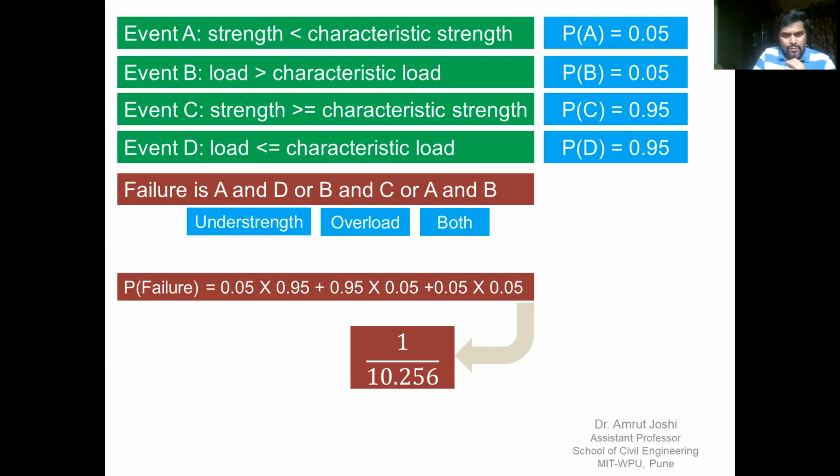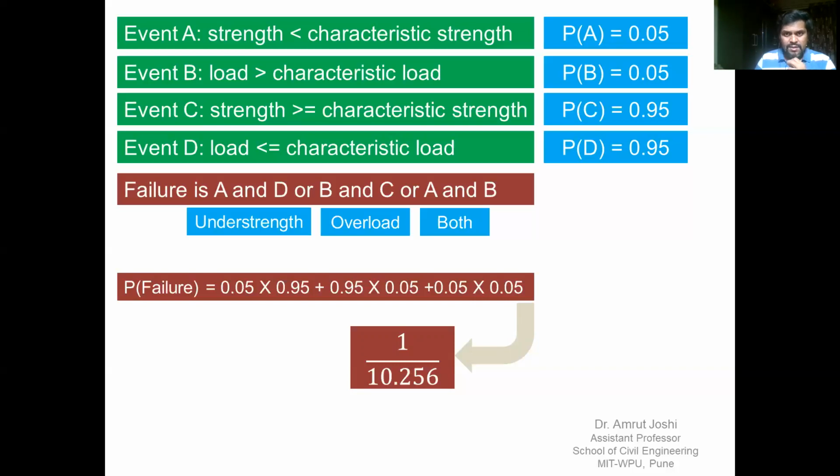So what should we do? Therefore we introduce something called partial safety factors for strength and loads. In the next short video, we will describe and understand these partial safety factors for strength and load in detail.